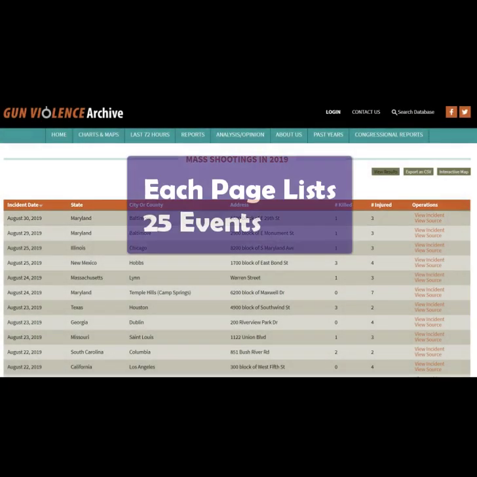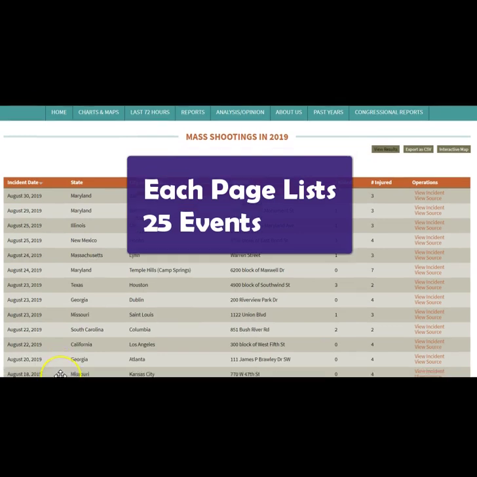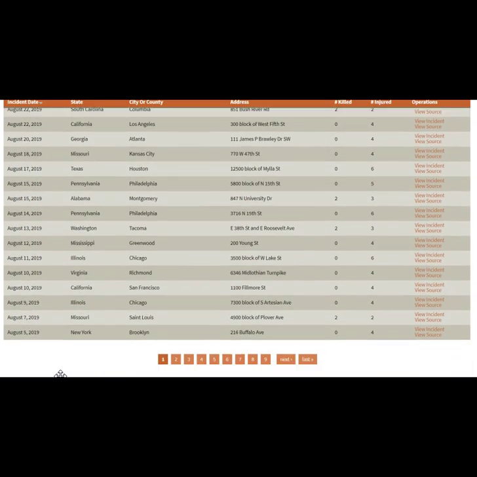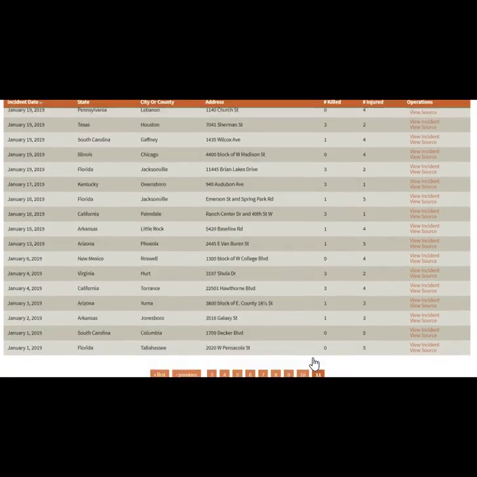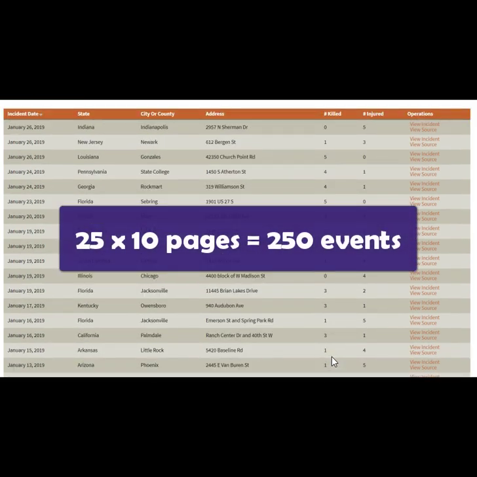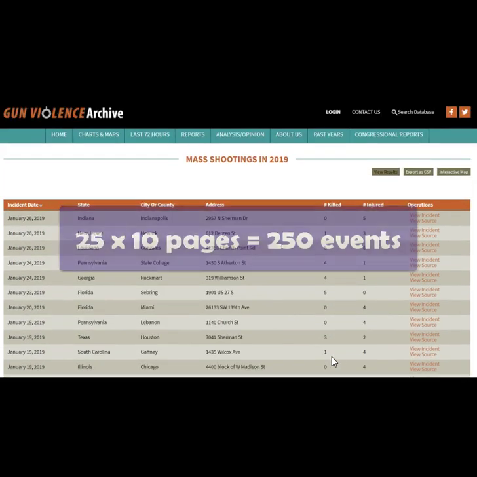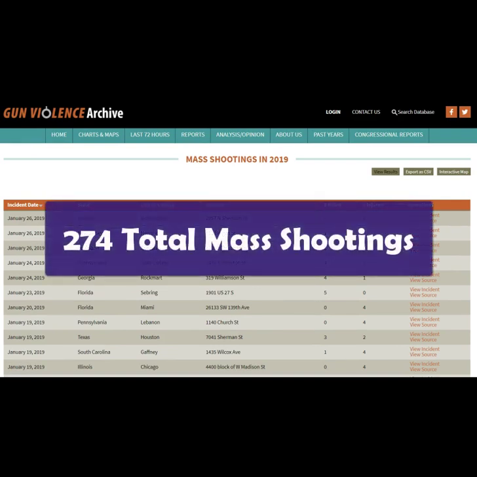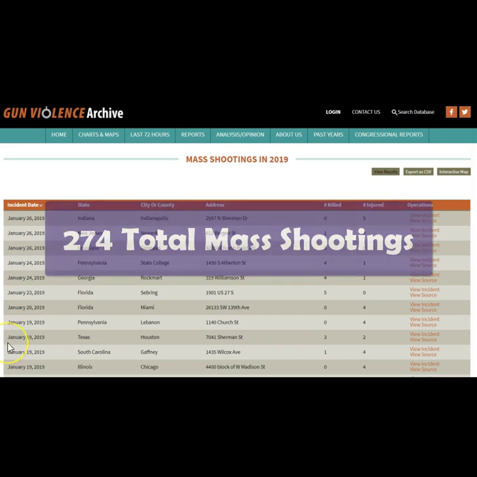Each complete page lists 25 events, so once we know that, it makes it easier to calculate the total number of mass shootings, as for whatever reason they don't list them by number. So if we go to the bottom here, click on last, we see that currently there are 11 pages, so at 25 mass shootings per page, that would be 250 shootings plus however many are on the last page, and I already counted there are 24 on the last page, so that means a total of 274 mass shootings as of now for 2019 according to the Gun Violence Archive.